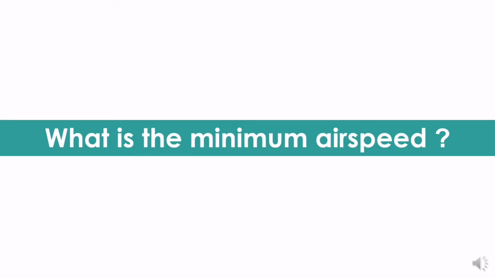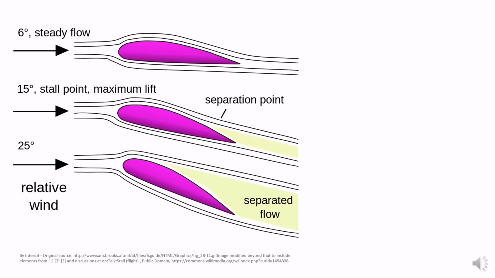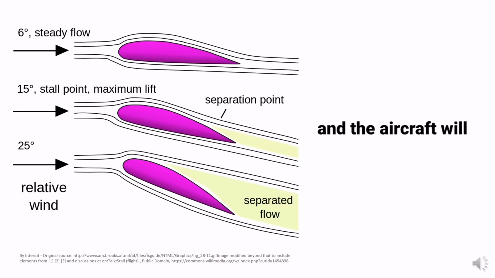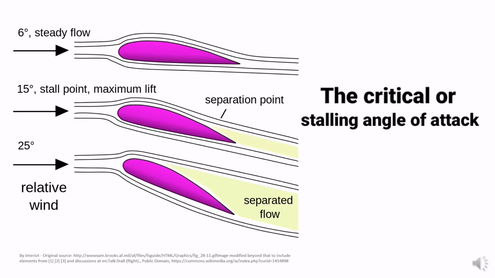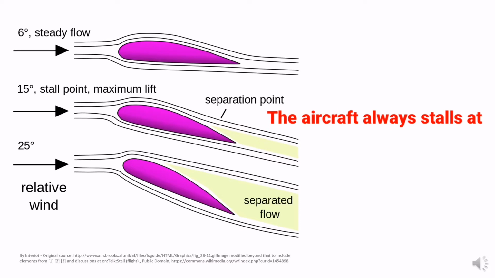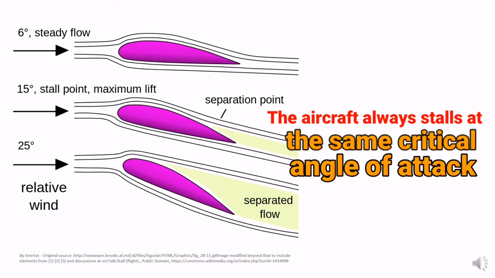So what is the minimum airspeed? If the wing of an aircraft exceeds a critical angle of attack, the wing will stop producing lift and the aircraft will not be controllable. The critical or stalling angle of attack is typically around 15 to 20 degrees. The aircraft always stalls at the same critical angle of attack.